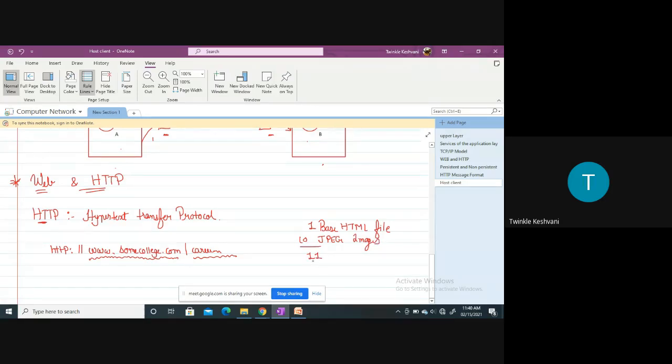Now, how will I get these? First of all, when a user wants to access any website, it will type the URL, right? If the user does not remember the whole URL, they will write www.somecollege.com. But if the user knows the whole URL, they will specifically write www.somecollege.com and, looking for a career option or a department, it will be like somedepartment.com. Let's say the user is going for a specific department, to check whether this department exists in this college or not, right? The user wants to know that.